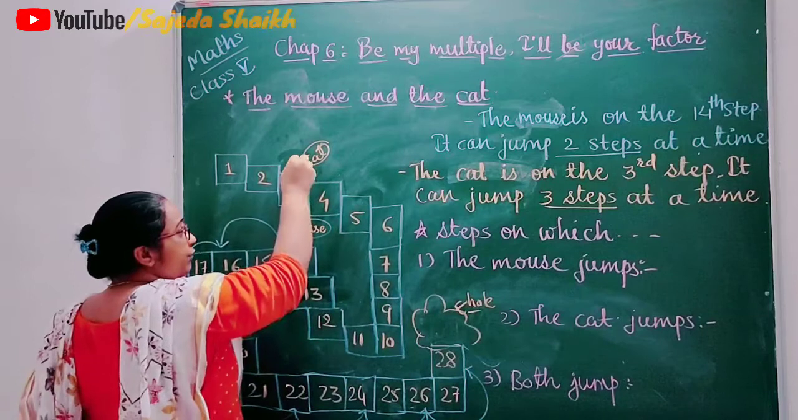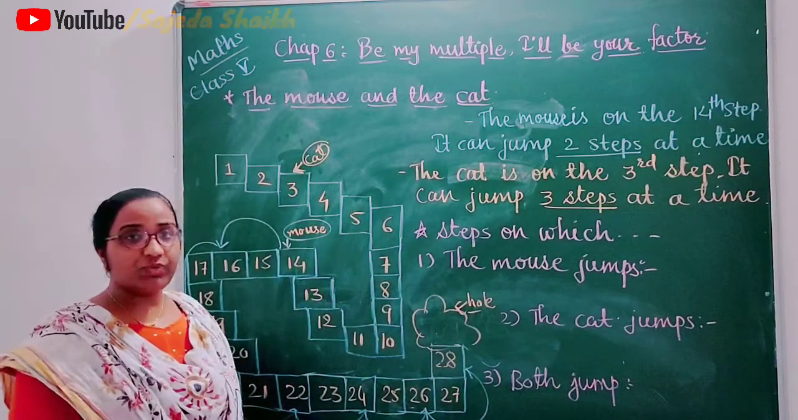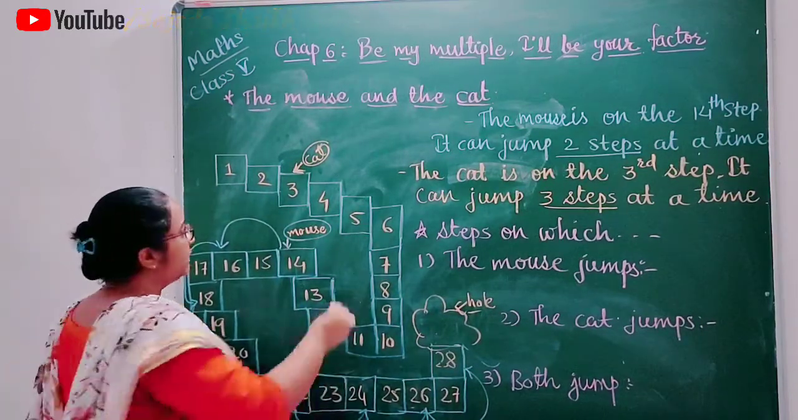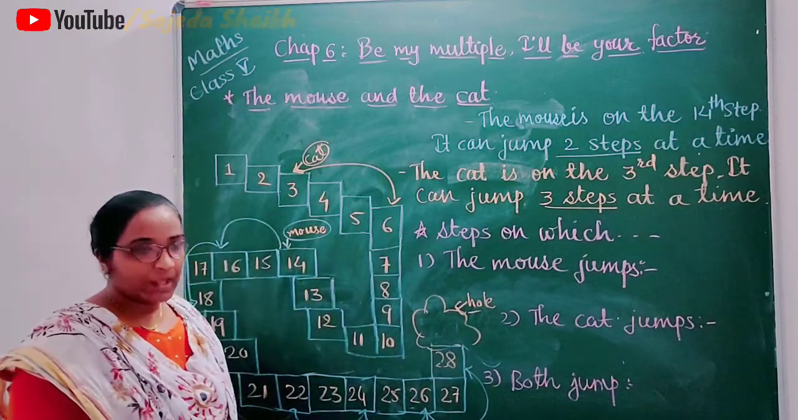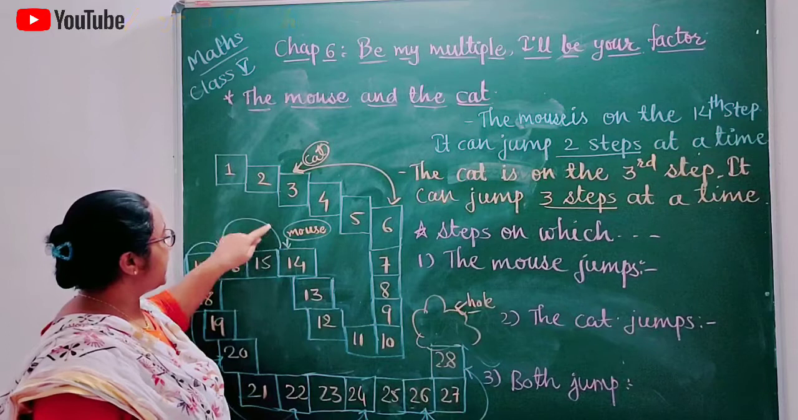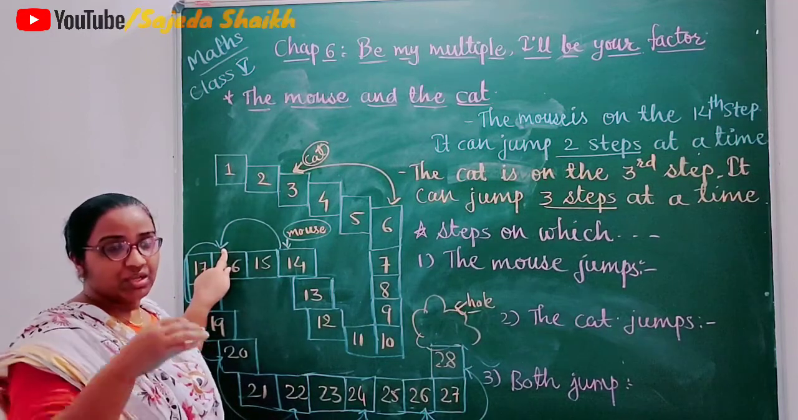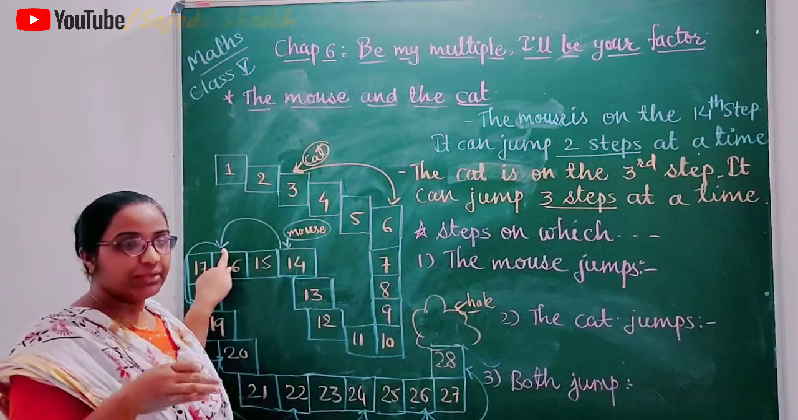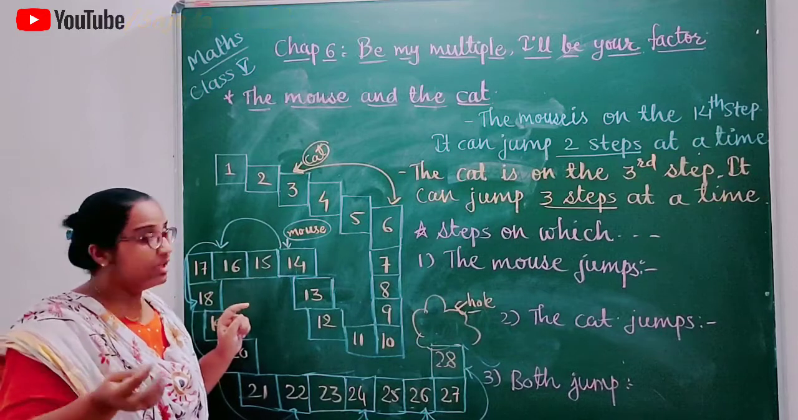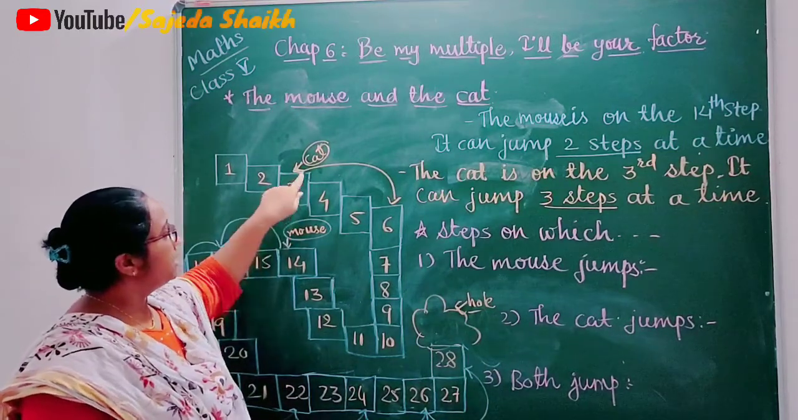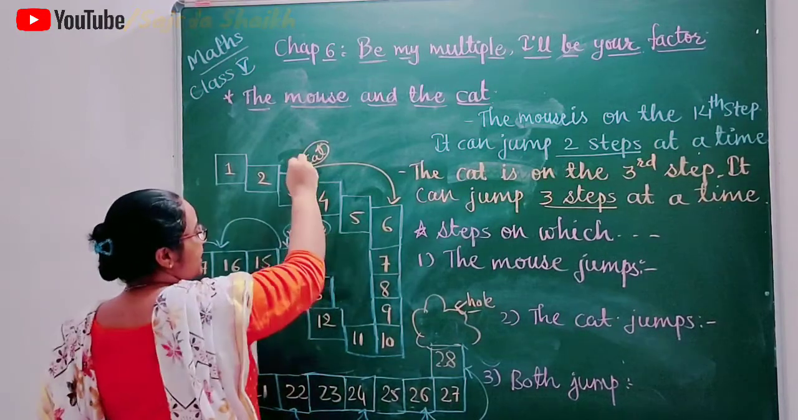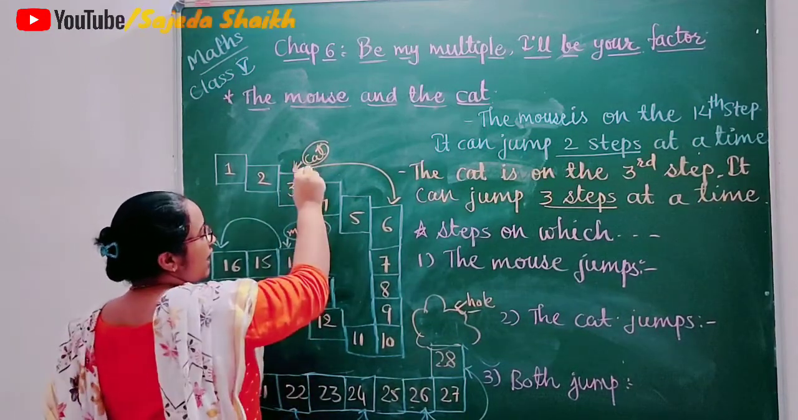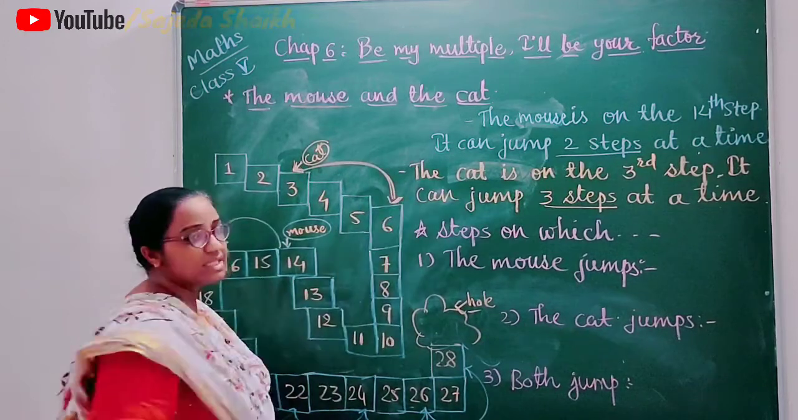That means if it is on the third step, when it takes a jump, it will reach number 6. Okay, look, the mouse covers 2 steps, so when it jumps, it will go 2 steps forward. And when the cat jumps, it covers 3 steps. So right now it is on the third number, and after a jump, it will reach number 6.